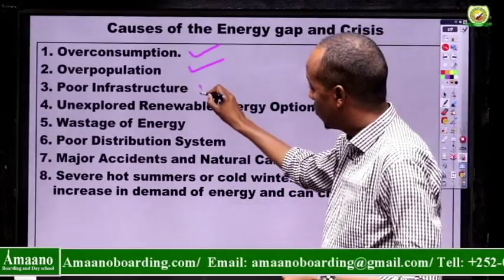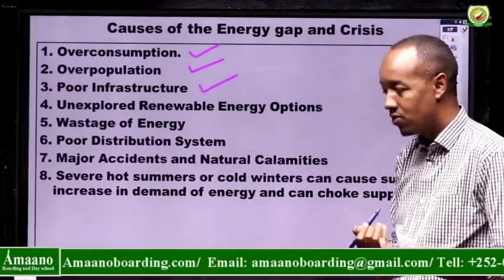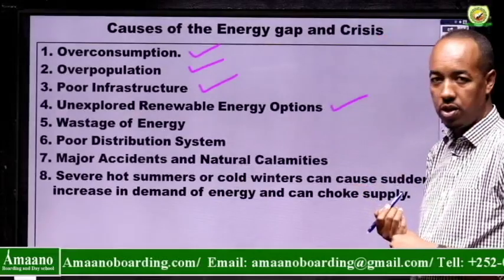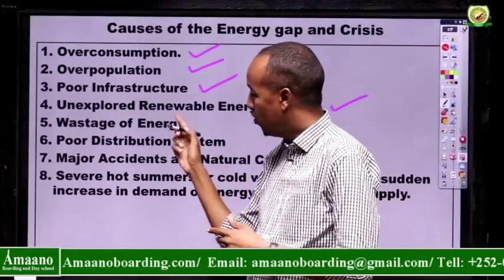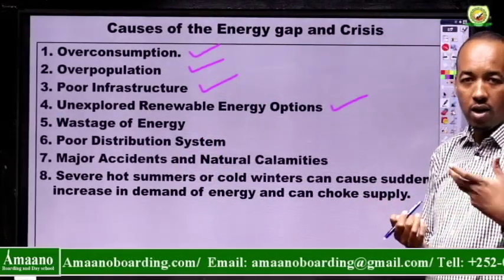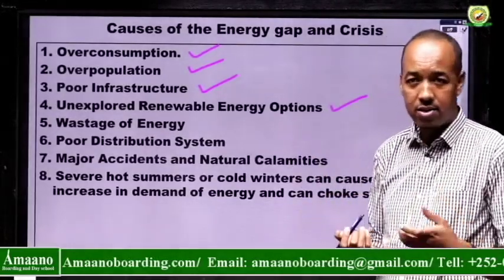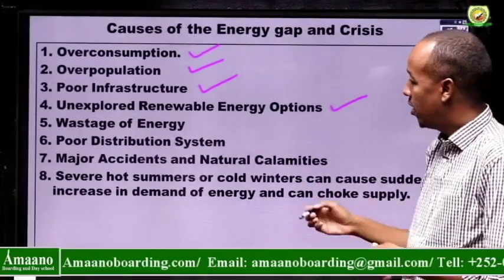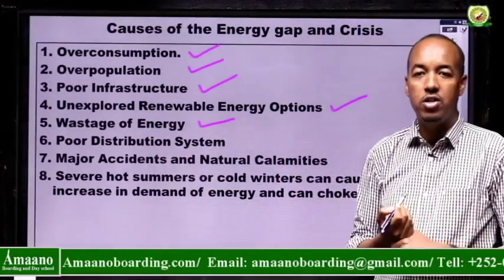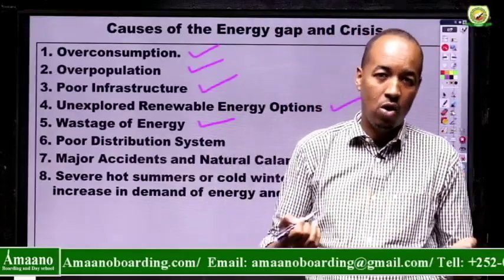Poor infrastructure is also another one. The infrastructure that provides electricity is poor. The other one is unexplored renewable energy options. If most of the world explored and used renewable energy a lot, the problem of the energy gap could be solved, like solar, wind, water, and tide. Renewable energy options are fewer compared to the non-renewable. The other one is wastage of energy. People really waste a lot of energy. Electricity is wasted. For example, you will see lights and lamps on without being needed.